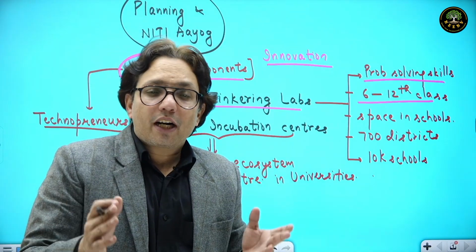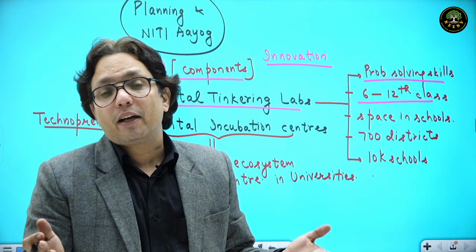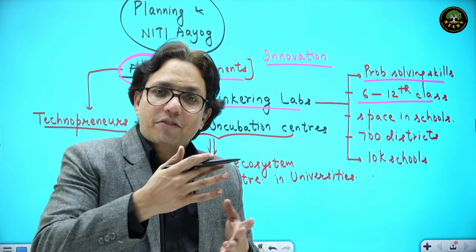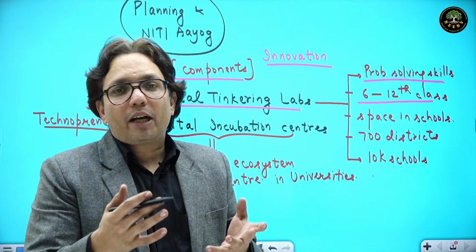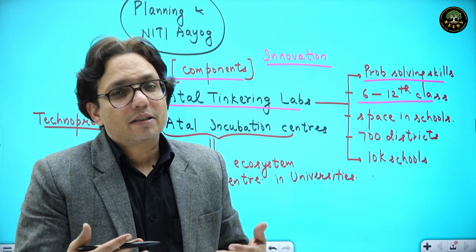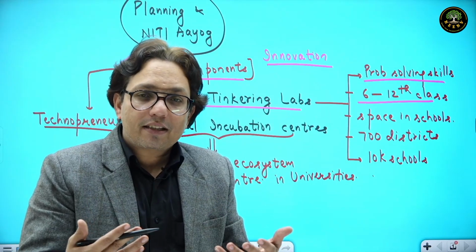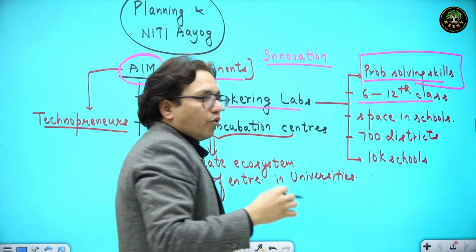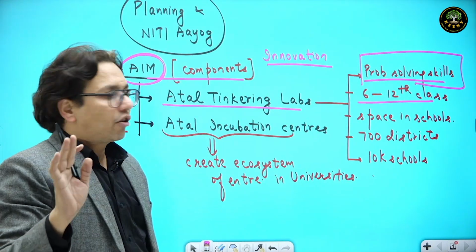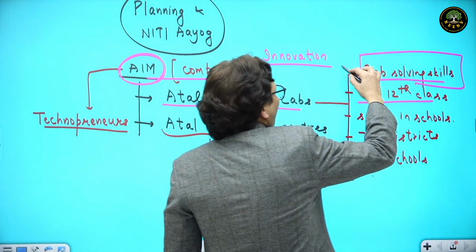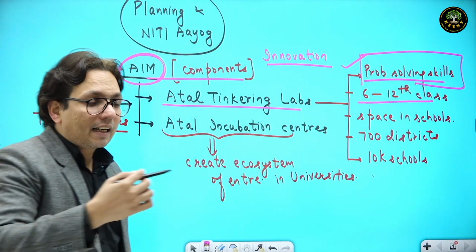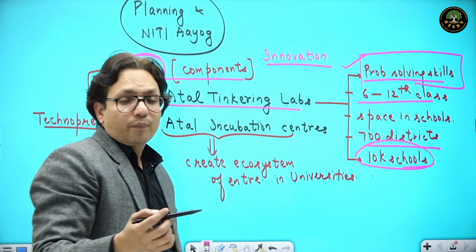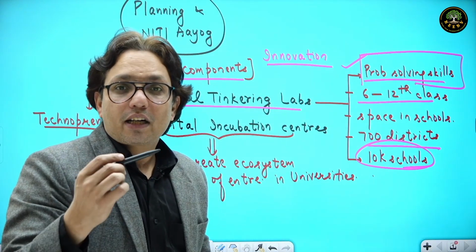For example, we had a problem of cash in the economy. Someone brought UPI. Someone brought Bharat Pay system. Alright. So if we have a certain problem in the society, and we are able to bring a solution to it, that's how we bring a business idea. So if we really want innovation in the system, we should encourage our kids to have problem solving skills. Under Atal Tinkering Labs, space will be provided in schools so that students can go for problem solving, and these labs have been set up in 700 districts across 10,000 schools. So we are basically starting innovation at the ground root level.